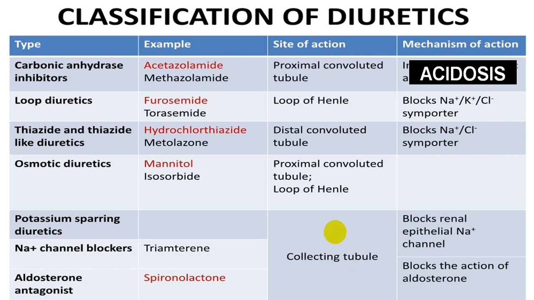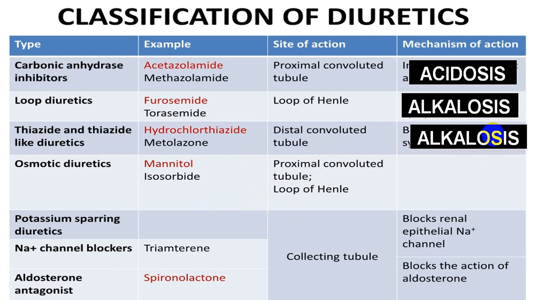Loop diuretics will be acting at the loop of Henle. It blocks the sodium, potassium and chloride co-transporter, and it will end up with what we call alkalosis. While thiazide diuretics, which act on the distal convoluted tubule, block sodium and chloride co-transporters, and it will end up with alkalosis.